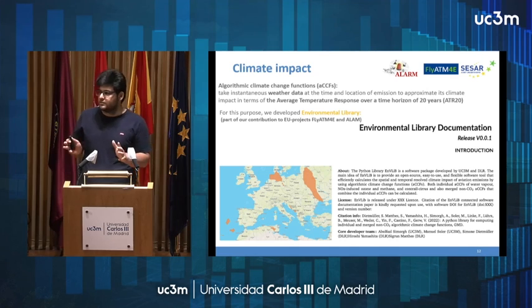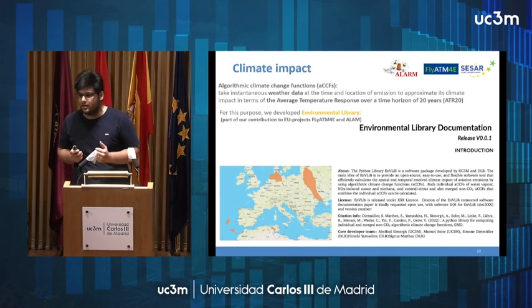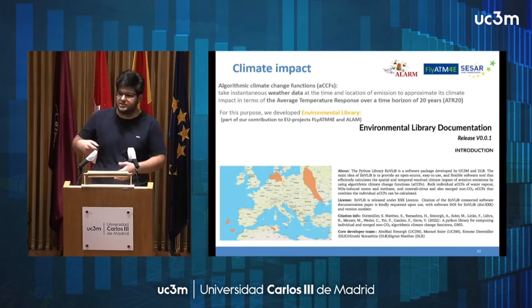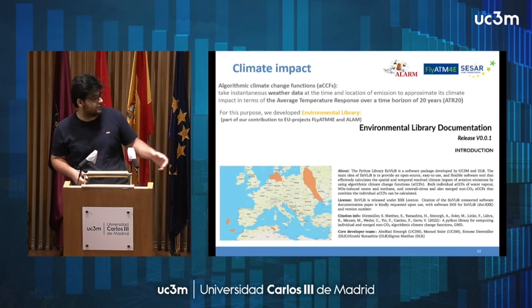These functions take atmospheric variables as input and quantify the climate impact of each species, CO2 and non-CO2, for example NOx and water vapor, in terms of average temperature response over the next 20 years.